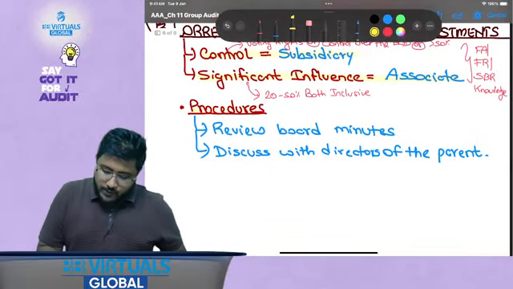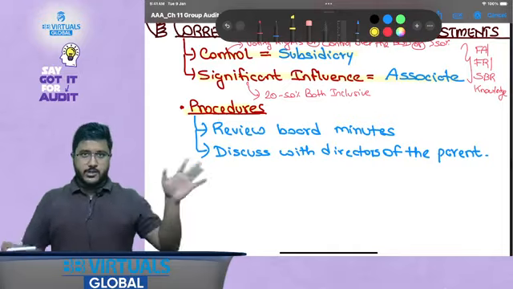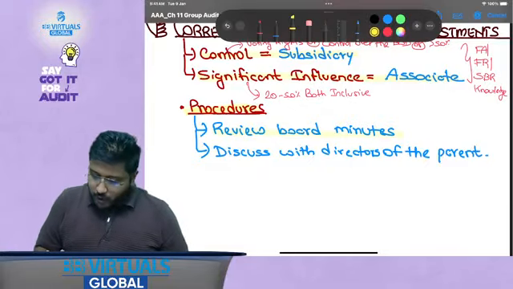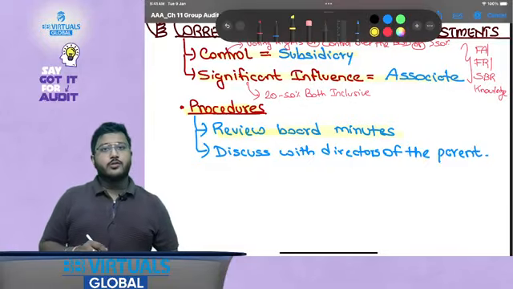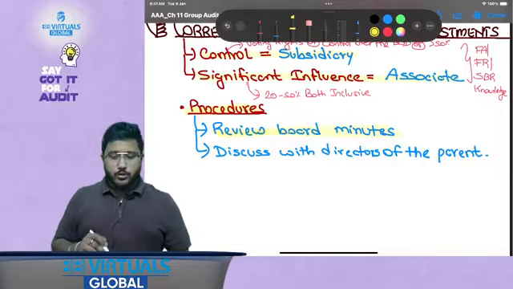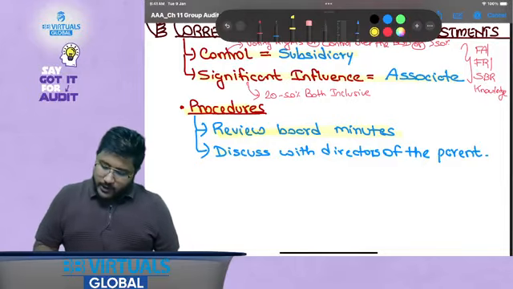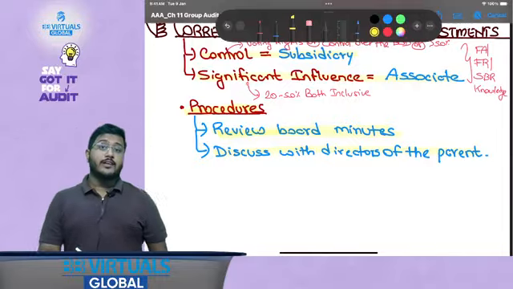Okay, if there are any changes, please deal with them within your FR and SBR syllabus. Now procedures: how can we determine who is in control? Review board minutes. There you will find who is actually taking the calls and who is actually being reported to, and discuss with directors or the parent who is actually in charge.